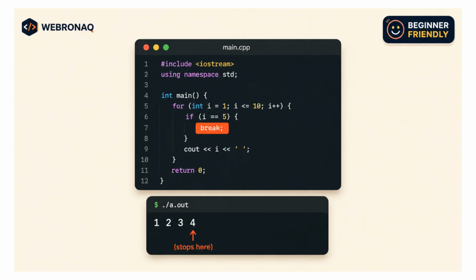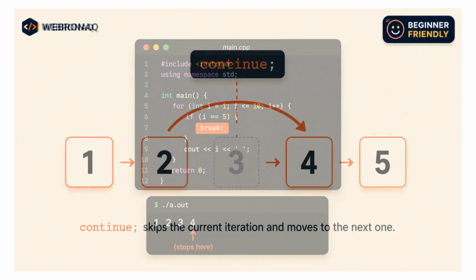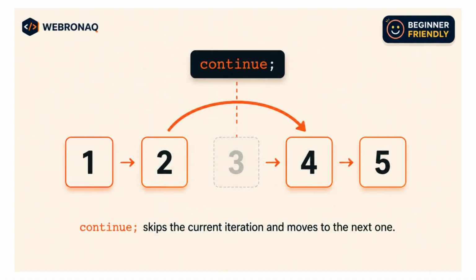Now let's flip the coin and look at continue. Continue is a little different. Instead of stopping the whole loop, it just skips the current step and moves on to the next one. So if your loop is at number 3 and continue runs, the code below continue for that iteration is ignored, and the loop jumps straight to number 4 and keeps going. Think of continue as saying, skip this one, but keep the loop running. The loop isn't broken, it just skipped a step.